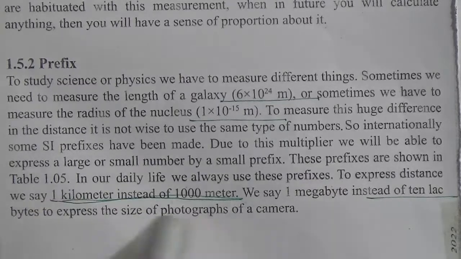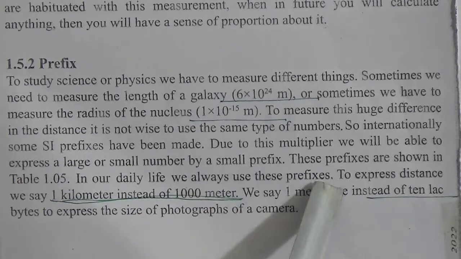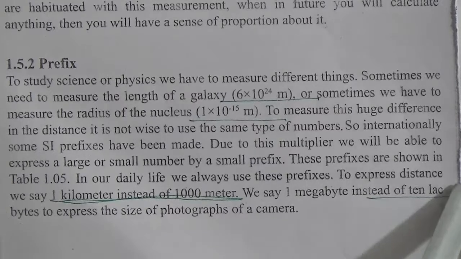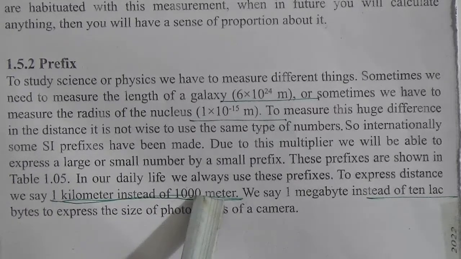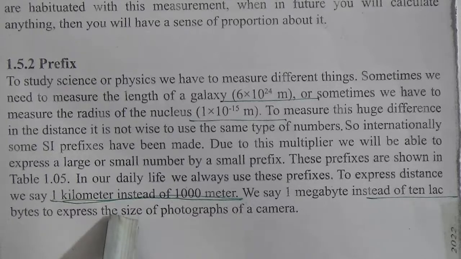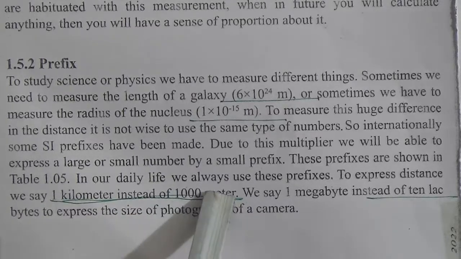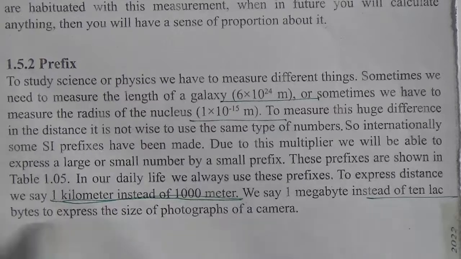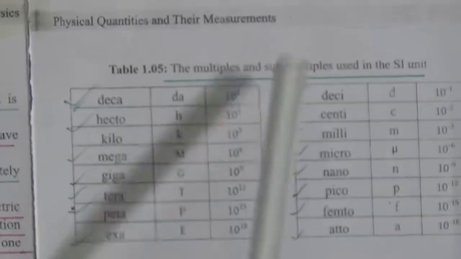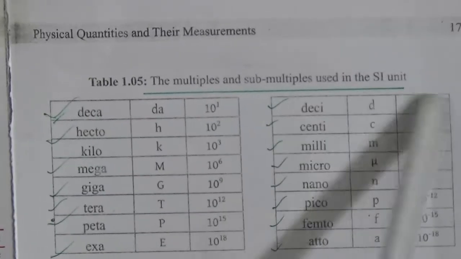In our daily life, we always use these prefixes. To express distance, we say 1 kilometer instead of 1000 meter. We say 1 megabyte instead of 10 lakh bytes to express the size of photographs of a camera. Here the table name is the multiples and submultiples used in the SI units.